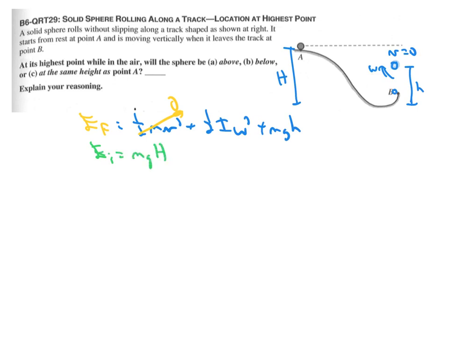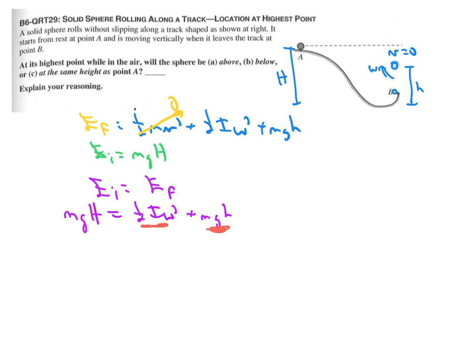And since friction acts only to maintain the rolling without slipping but does no work, then the total energy is conserved. So we know that energy at the start is energy at the end. So mg big H is some number 1/2 I omega squared plus mg little h, and since this is consuming some of the energy, this must be less.